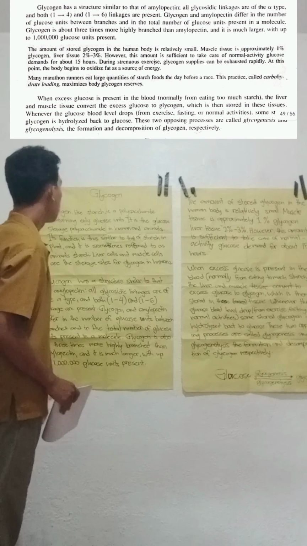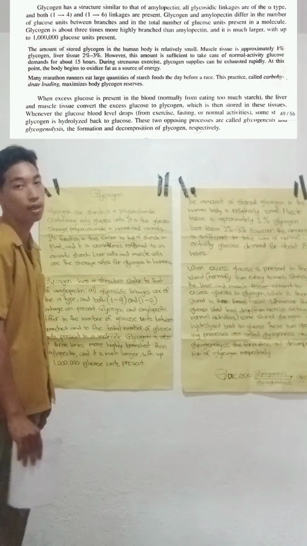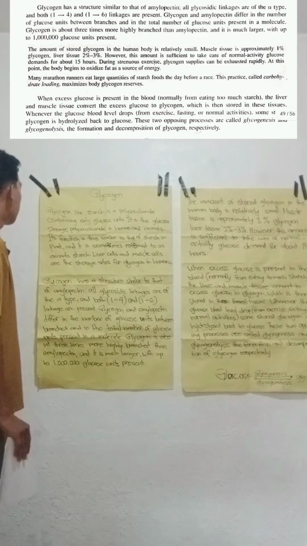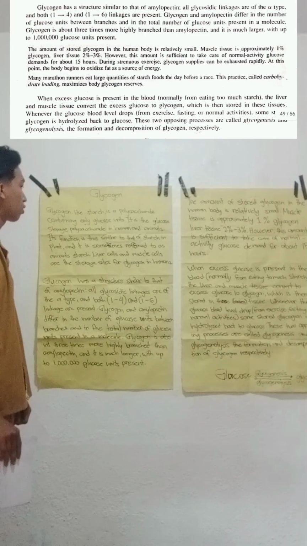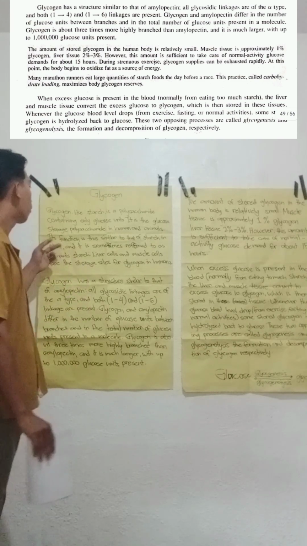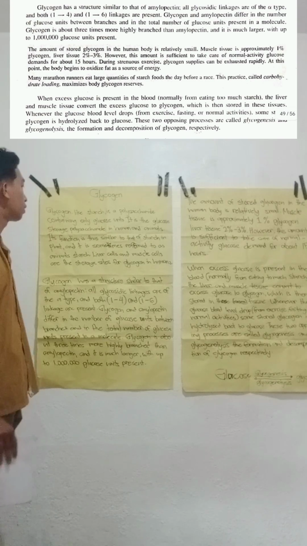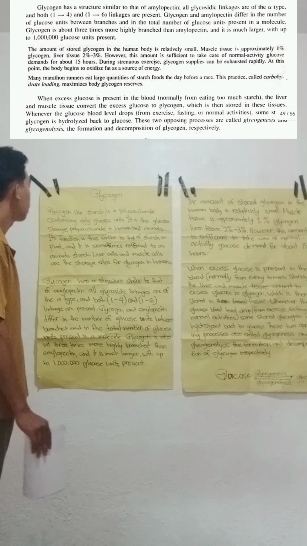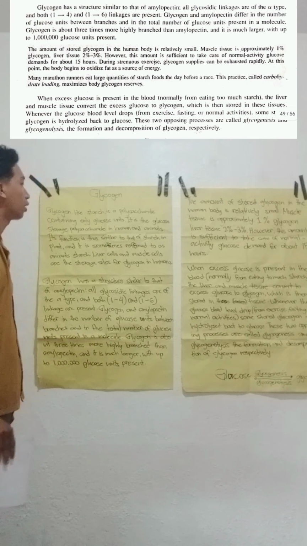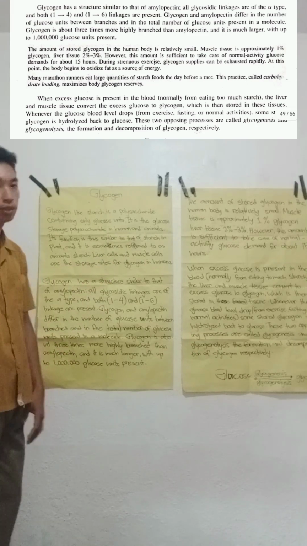It is a glucose storage polysaccharide in humans and animals. Its function is similar to that of starch in plants, and it is sometimes referred to as animal starch.